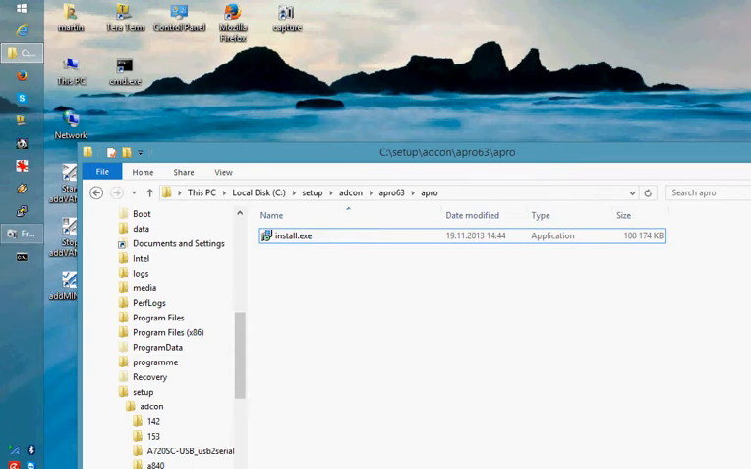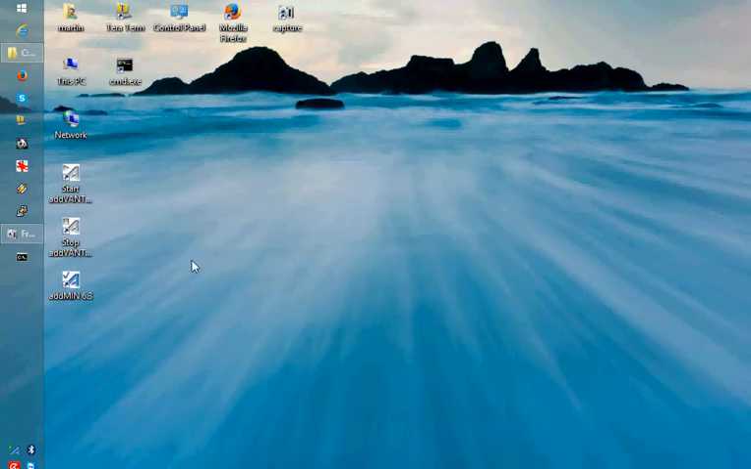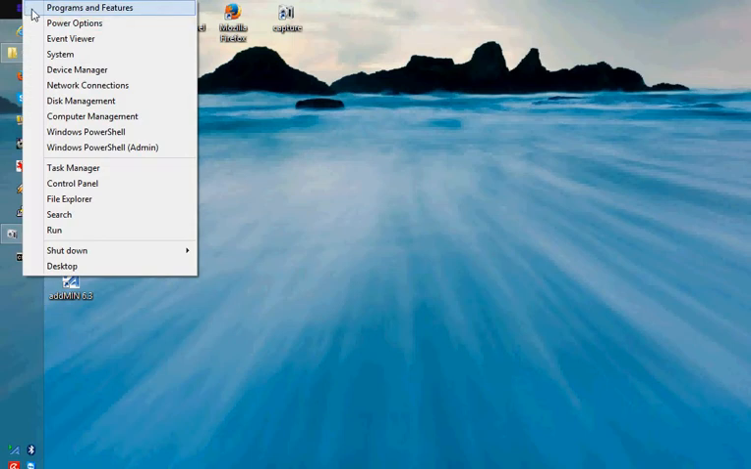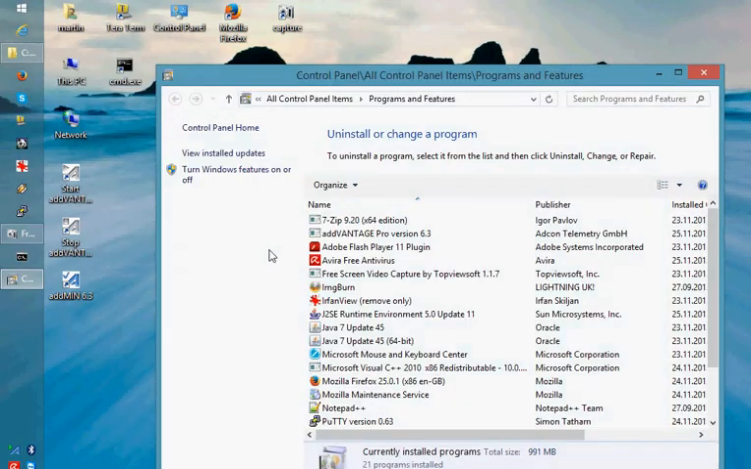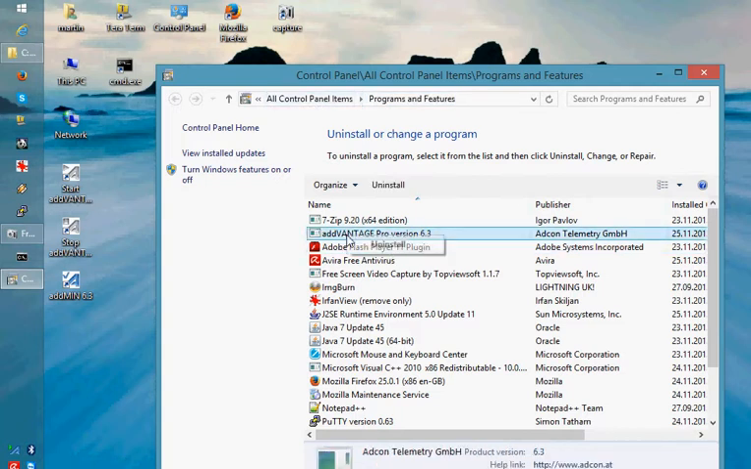This video will show you how to uninstall ADvantage Professional. So we are going to Programs and Features. In the Programs and Features section of the Control Panel, you can see the software ADvantage Professional. Right-click or choose Uninstall, then click on the Uninstall button.